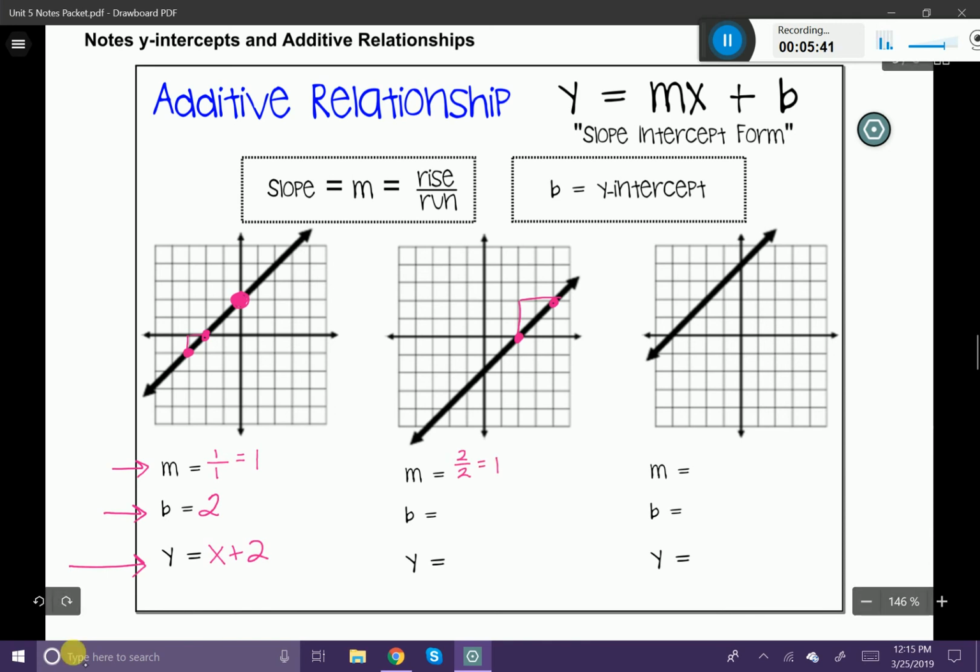All right, now I need to find that new piece, that y-intercept. Here he is. He's at -2. So my b is -2. So I'm going to put that into my additive relationship. y is equal to x minus 2. And we're done.